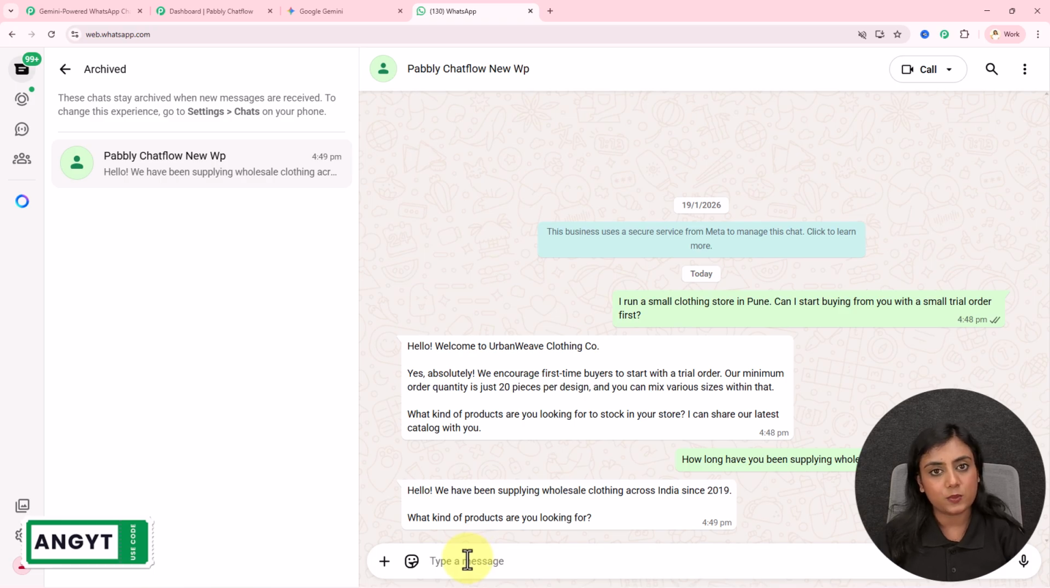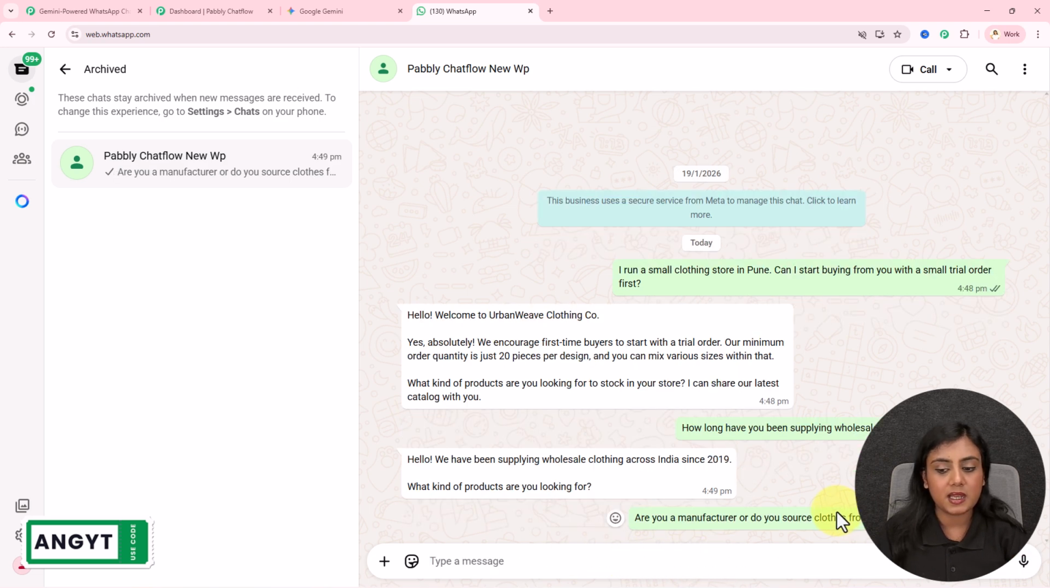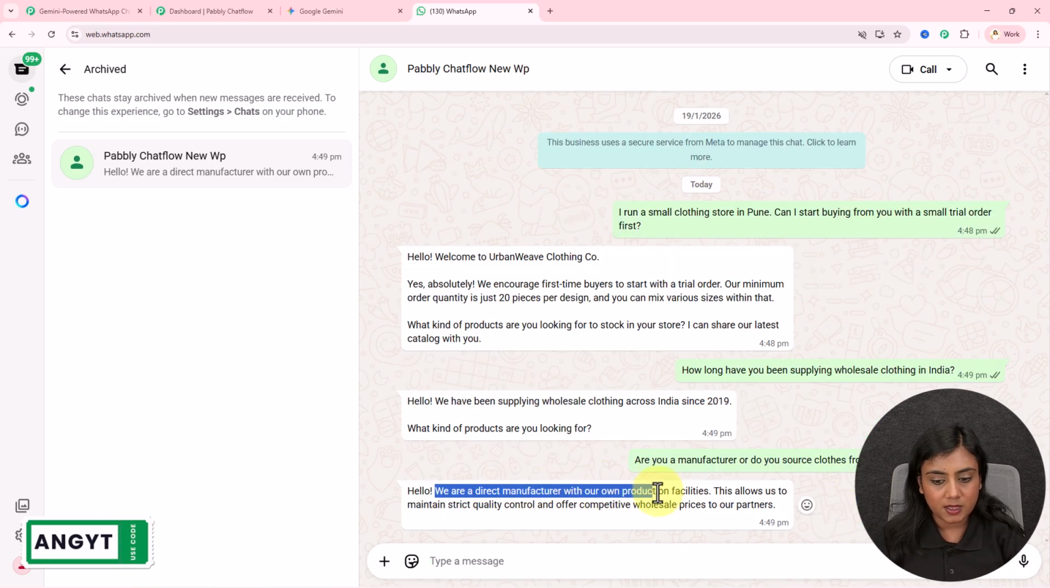I have my last question left, that is, are you a manufacturer or do you source clothes from different factories? So this is my last question that I'm asking this bot. I will wait for the reply right now. We are a direct manufacturer with our own production facilities. This allows us to maintain strict quality control and offer competitive wholesale prices to our partners. So you can see right over here, this bot is automatically replying to all my queries.